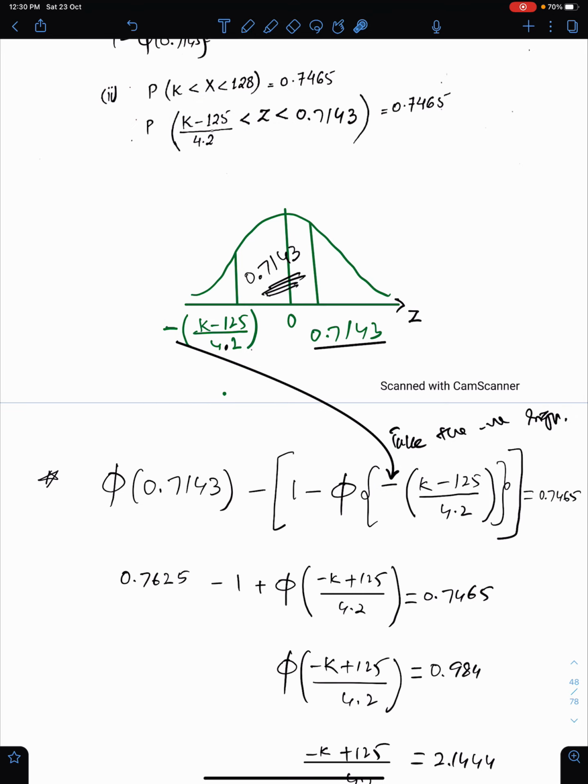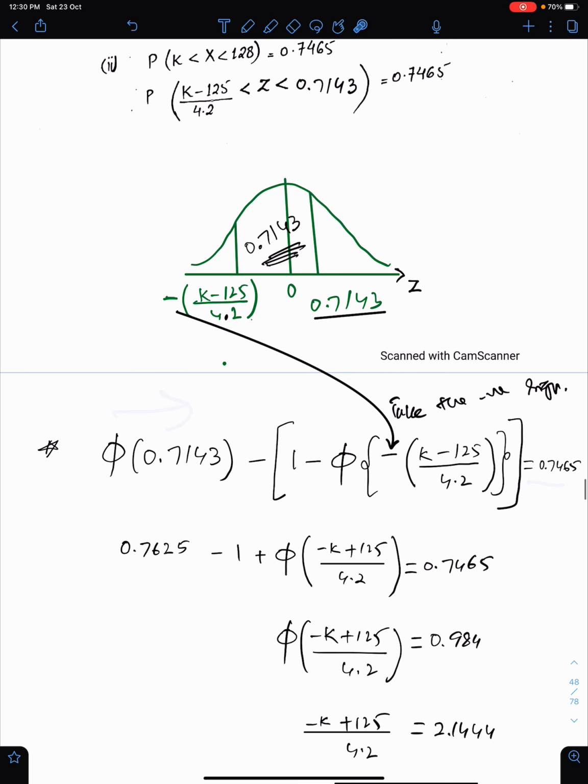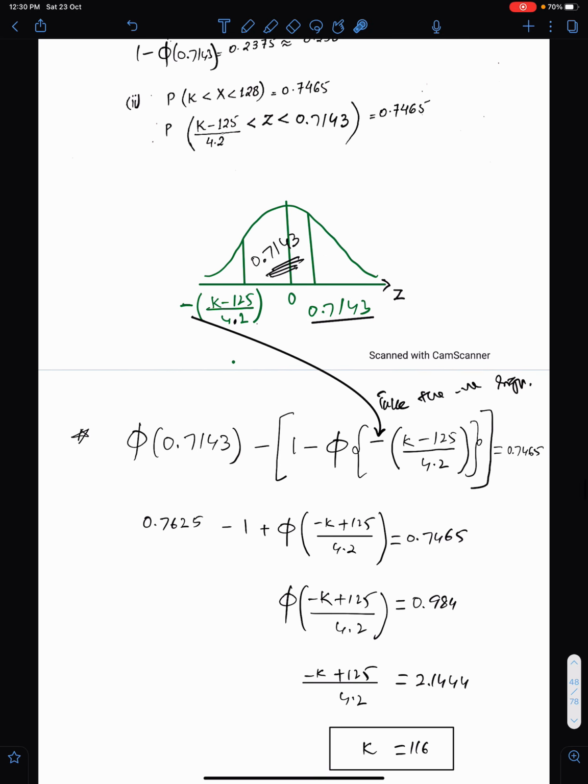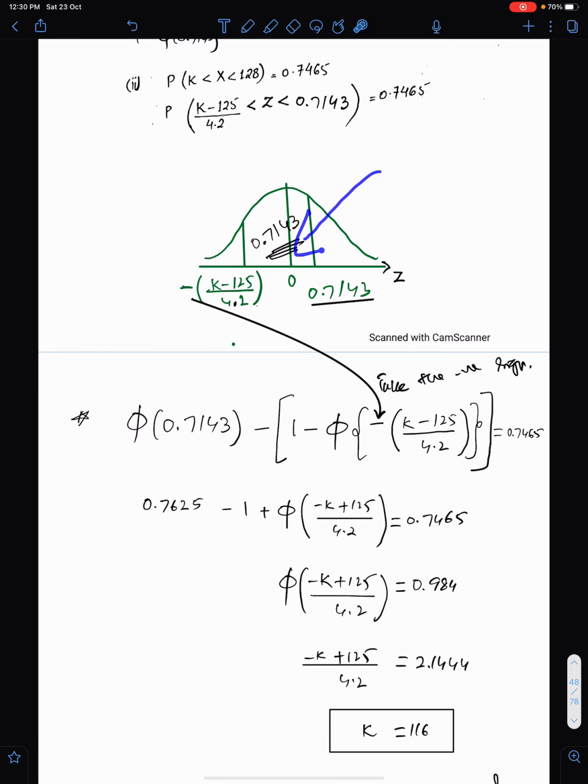Now the rest is very simple. You just need to shift this to the right hand side, get phi of this here, this minus 1 is here, this minus will go inside and we'll get this thing. Now simplify these two and then shift this here. So we just need to find phi inverse of this, and this is the way to get the value of k. The most important step of this question is the sketch. First sketch to understand the position of this, and if this thing is negative, then you must take the negative here. And the rest is simple.